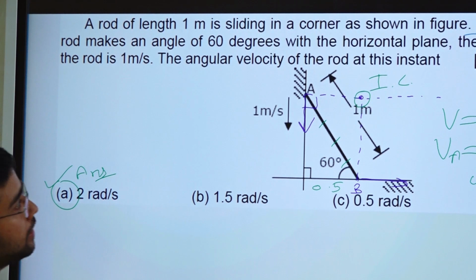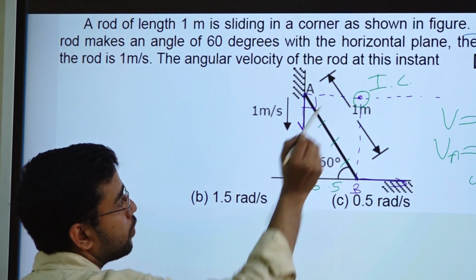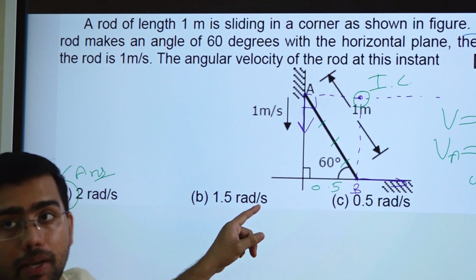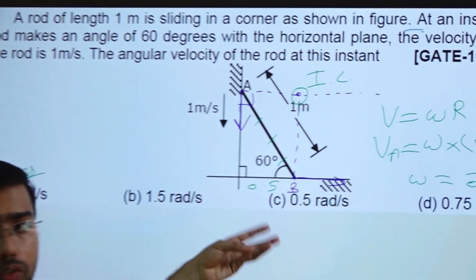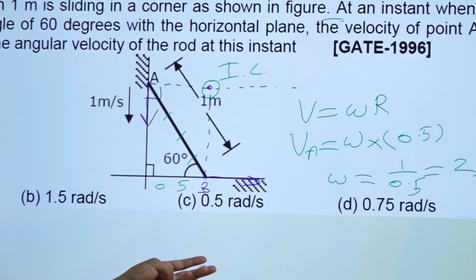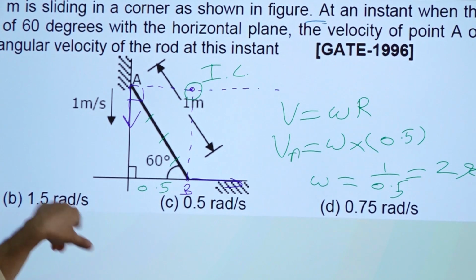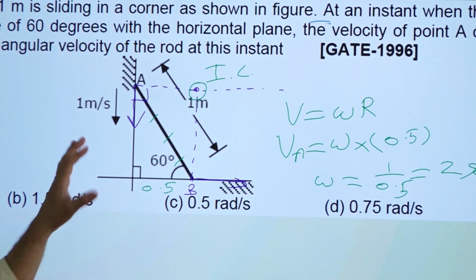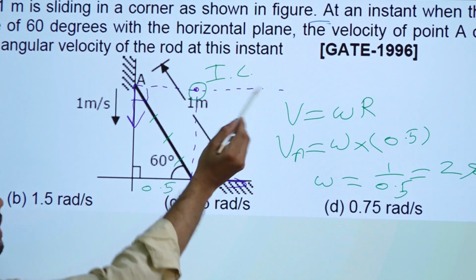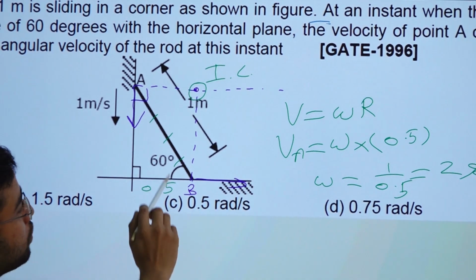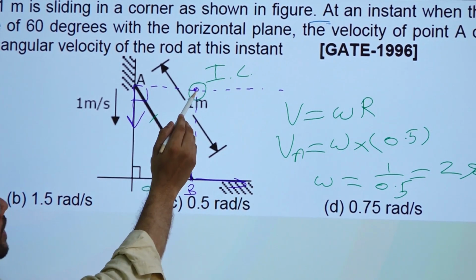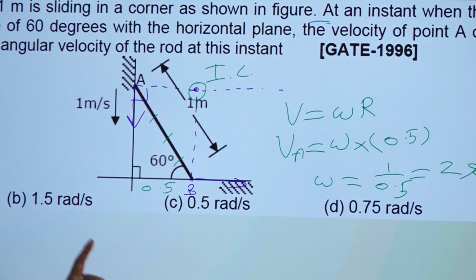So remember, in this problem IC will always be at this point. This question is a repeating question. In many numericals they repeat this question, in many papers, whether it is ISRO, BARC or your TRB, Teacher Recruitment Board in Tamil Nadu. This question is repeated again and again. The easiest way to solve this question is with the help of the instantaneous center. So just remember that this point is IC, right? Whenever this question comes, you just mark the IC and find whatever they want. But the first thing you have to mark is the IC, the instantaneous center, and it is a common question that always comes in all types of exams, right?